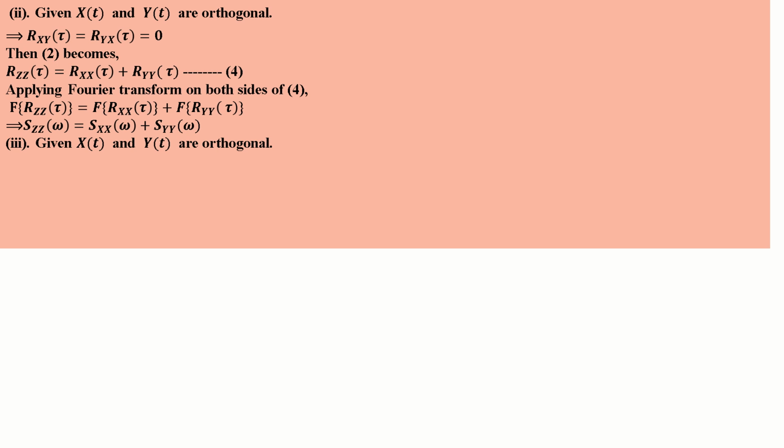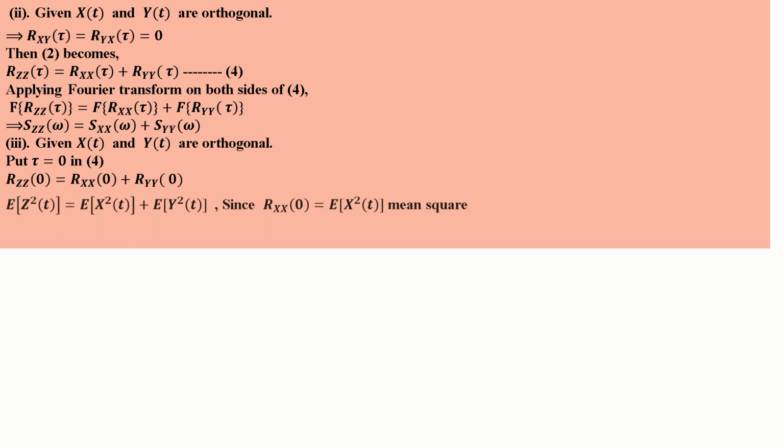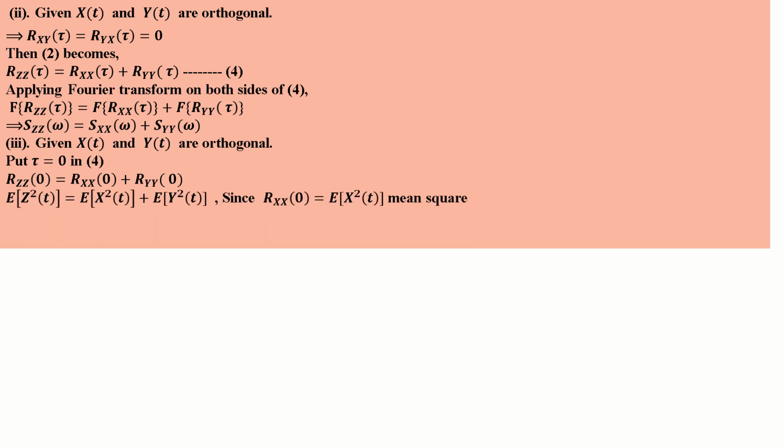Next, third one, given x of t and y of t are orthogonal, put tau is equal to 0 in 4. So R z of 0 is equal to R xx of 0 plus R yy of 0. We know the result R xx of 0 is expected value of x square of t, that is the mean square of x. R yy of 0 is nothing but the mean square of y.